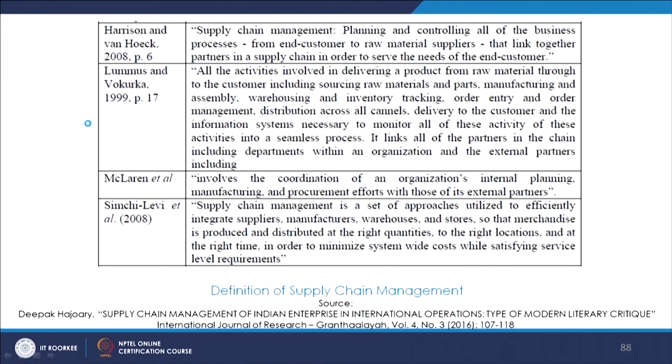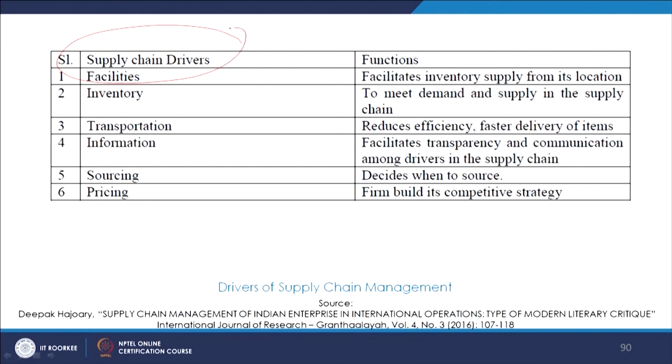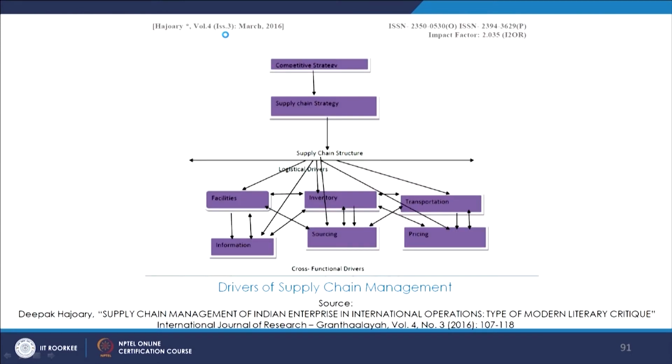Moving on, we try to understand what is the supply chain management, what are the different stages, what are the different role players within that, why is it important, how does a global supply chain come into picture, and what is it when we talk about the domestic supply chain, and how do they differ and how do they really impact the market forces and the different stakeholders involved. We also try to understand the supply chain drivers and what are their functions, and we try to see this diagrammatically, the supply chain management, how it happens.